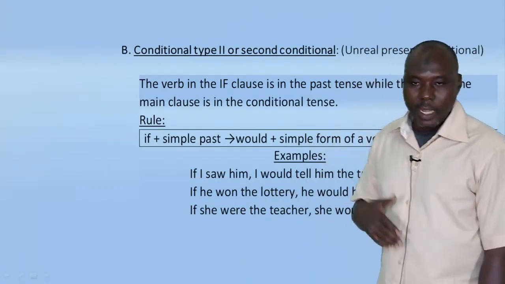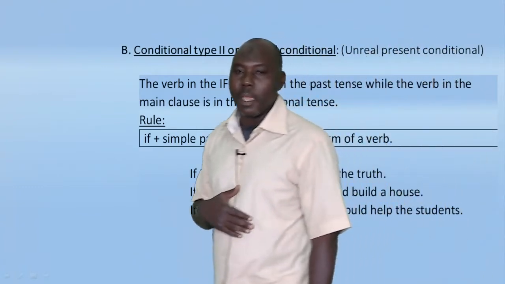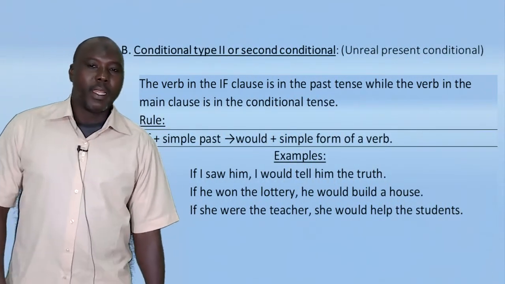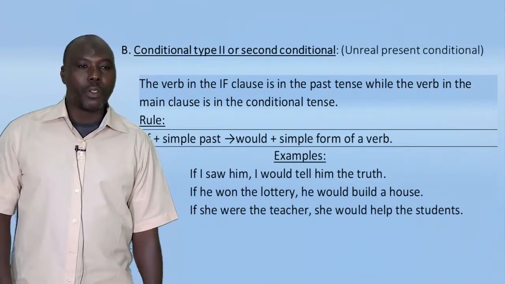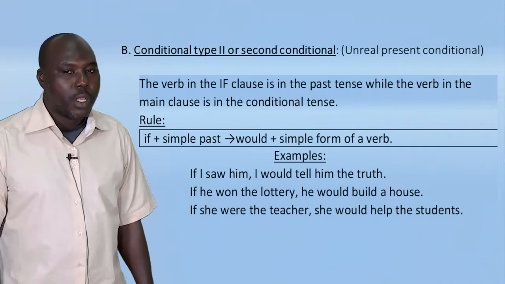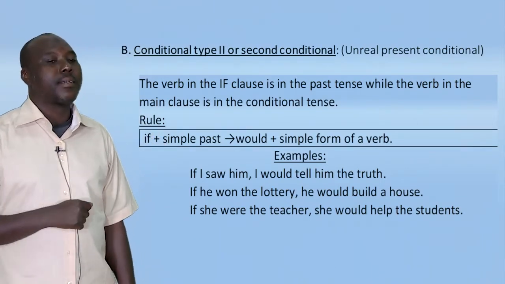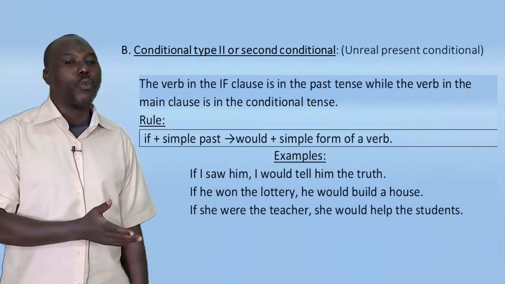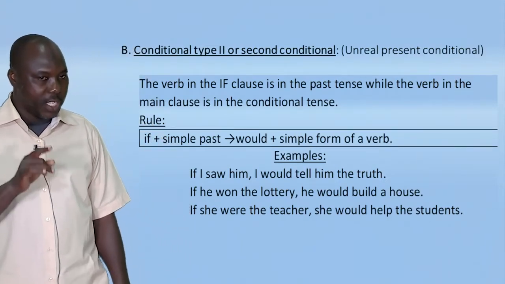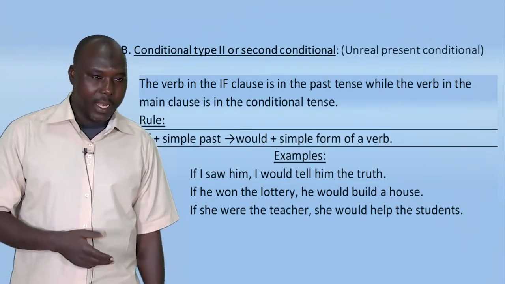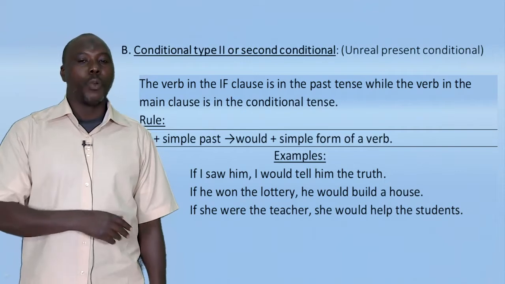After the first conditional or conditional type 1, we have the second conditional or conditional type 2. It is here called an unreal present conditional. Here, the verb in the if clause is in the past tense, while the verb in the main clause is in the conditional tense. The rule is as follows.